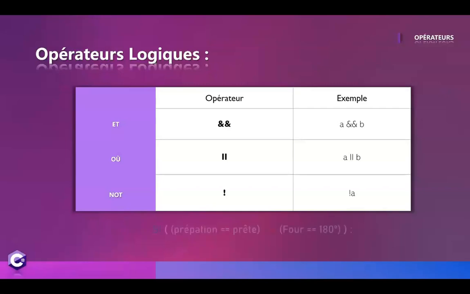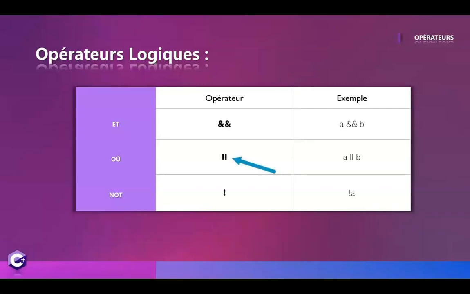Thanks to the ampersand, we can add another condition in addition to the one we have given here that will indicate if the preparation is ready and if the oven is at 180 degrees, then put it in the oven. Moreover, these two conditions must be fulfilled for our instructions to be executed. We will discuss these things in detail when we come to the notions of conditions.